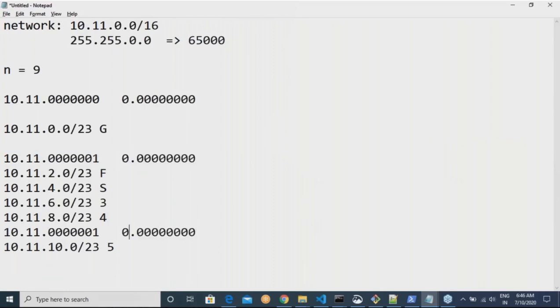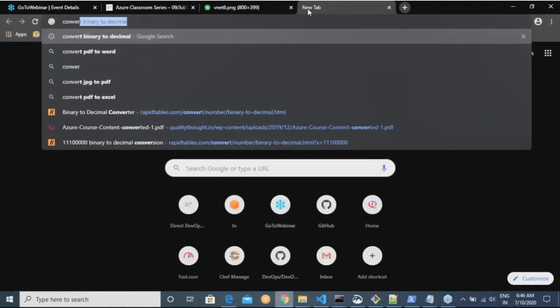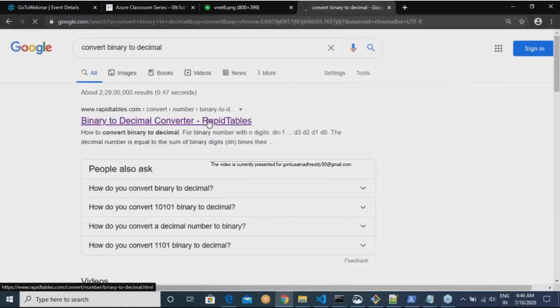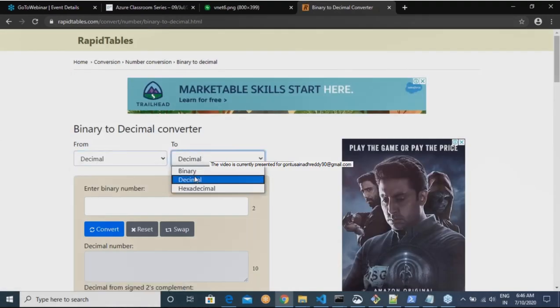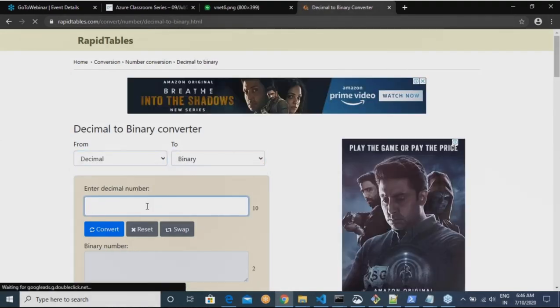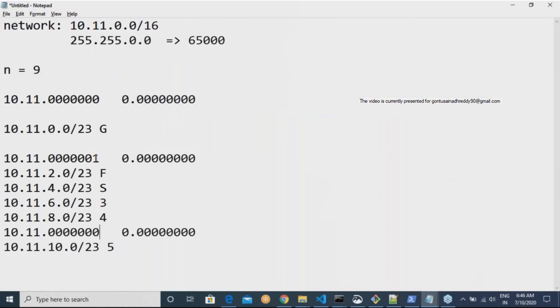If I write it in binary notation, let me try to convert 10 to binary, decimal to binary. 10 is 1010.